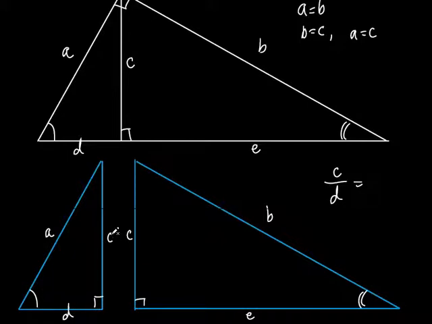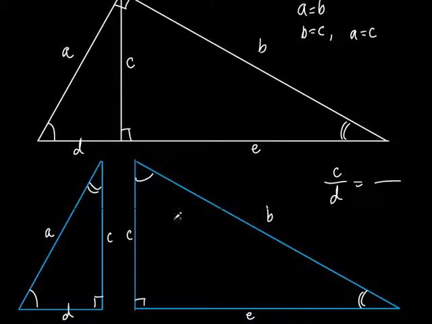So what is C? C is opposite. Let's see how I want to do this. C to D. And then let's compare this triangle over here. So look at this. C is opposite. Now if this has one arc and this has a right angle, how many arcs should this one have? It should have 2. If this one has 2 and this is the right angle, what should this be? That's 1. Do you see it? Okay, here we go. Watch. If I compare C to D, C is opposite the 1 arc, D is opposite the 2 arcs.